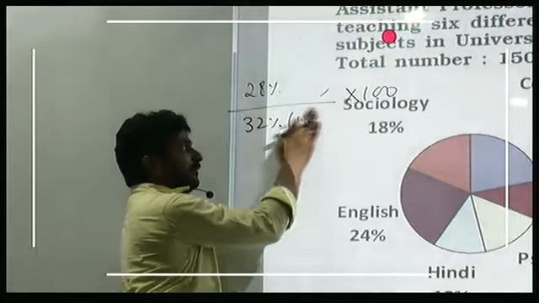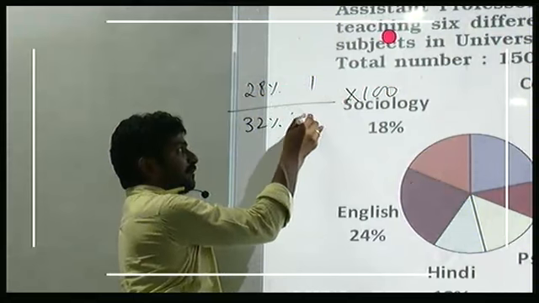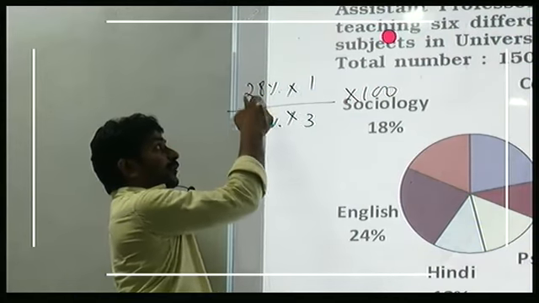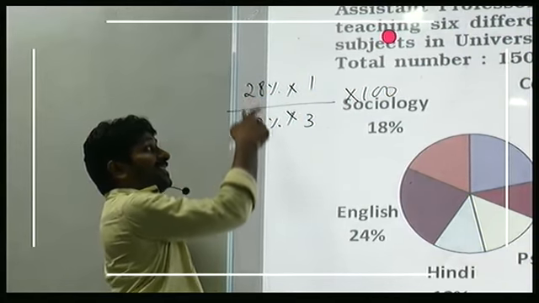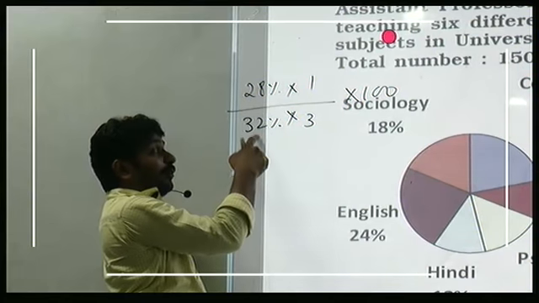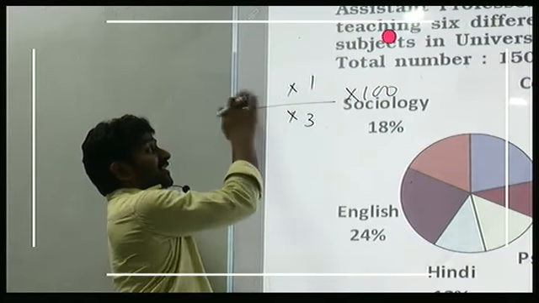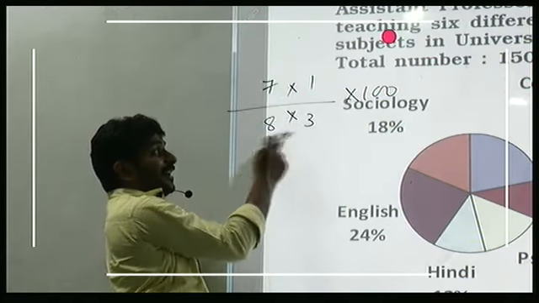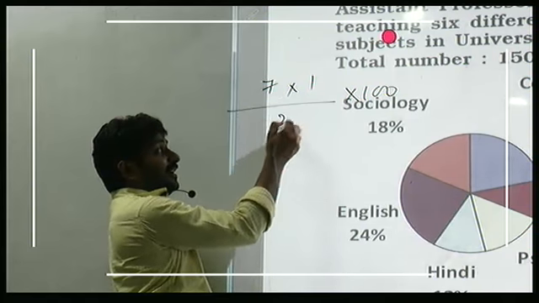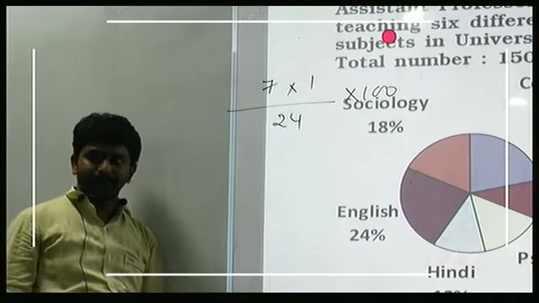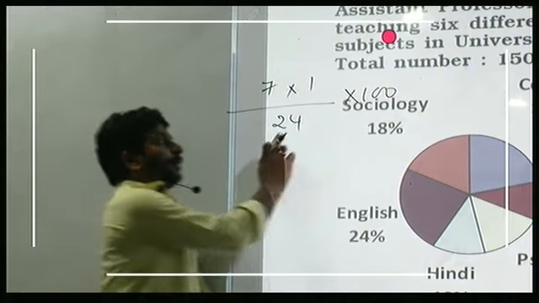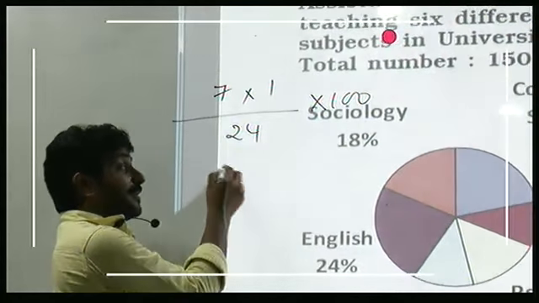50, how many times is 150? So this is 1 by 3. Straightforward. 28 by 32. How much is this? 7 4 times, 4 8 times. This is 7 by 8. 8 3 is 24. Now, what about 50% of this? 12. 25%? 6.